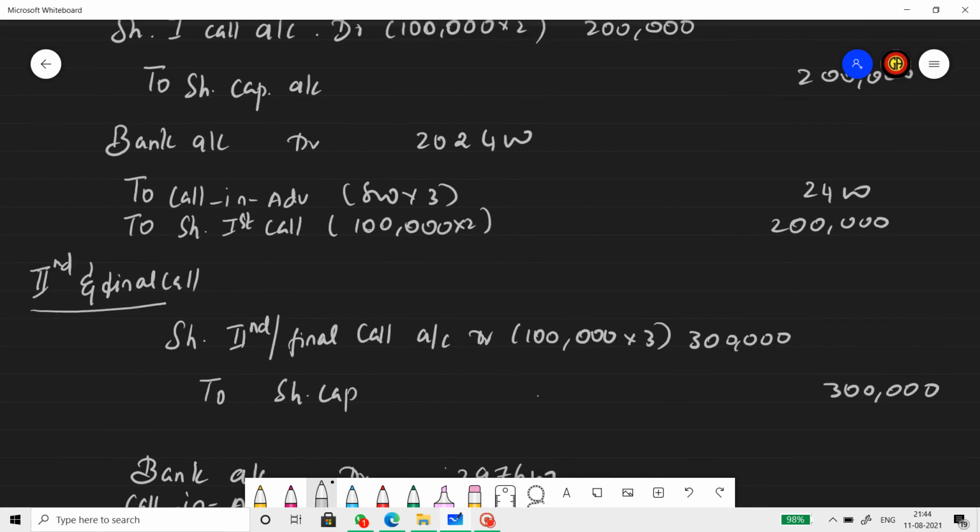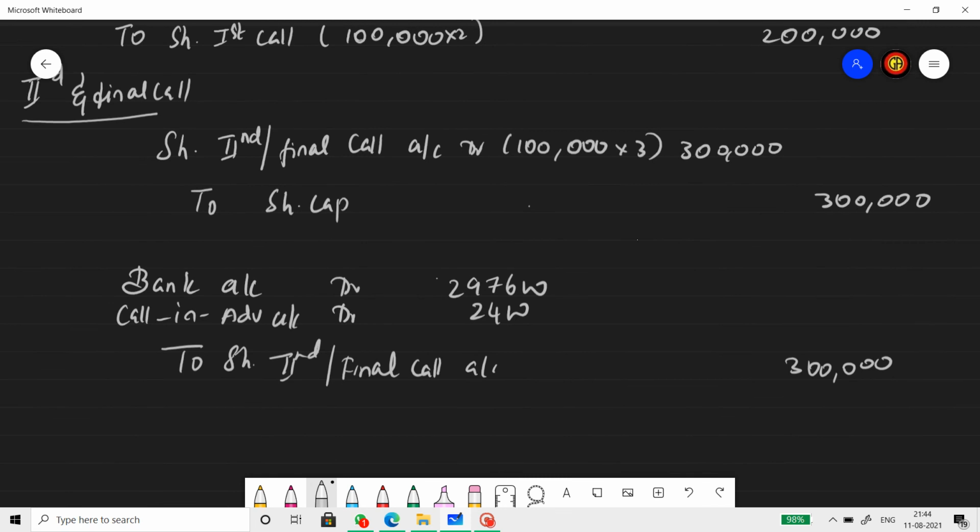Ashok paid second and final call along with the first call. So at the time of payment, that is at the time of passing the receipt entry of first call, we received 2,400 as advance, which will be adjusted at that particular installment. So when the second and final call is made by the company, this 2,400 will be adjusted. So Ashok will not be paying it again because Ashok has already paid, so it is getting adjusted here.